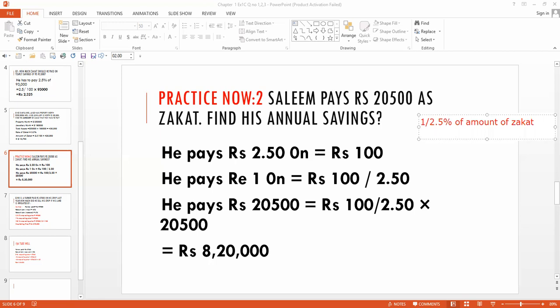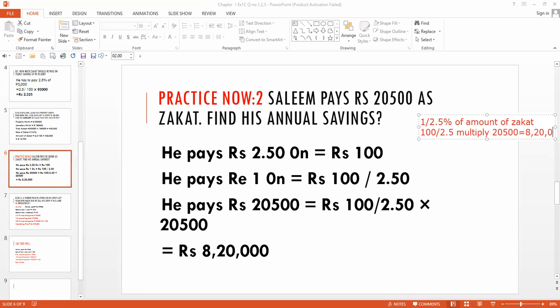Obviously, if we have 1 over 2.5%, in this case, the percent sign will go upward. So we have to write 100 divided by 2.5. Then we have to multiply by the amount of zakat. How much he has to pay? 20,500. And then after solving, we will get the same answer, 8,20,000.